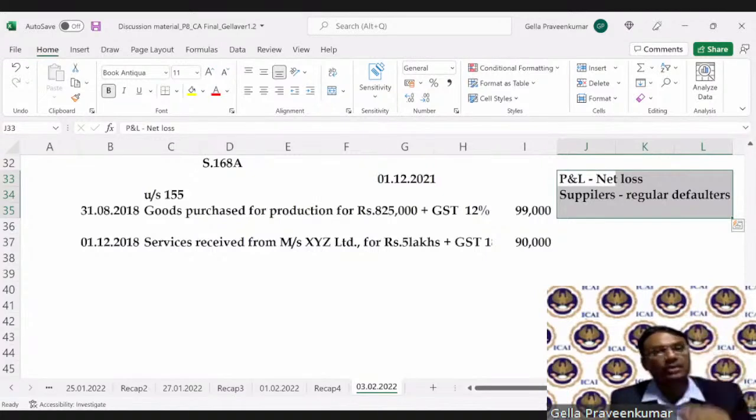Now, this is how the burden of proof comes into the picture to satisfy the officer's understanding, right? So, burden of proof says that it is the assessee who has claimed the ITC who has to prove to the satisfaction of the officer why the benefit of input tax credit should not be denied.